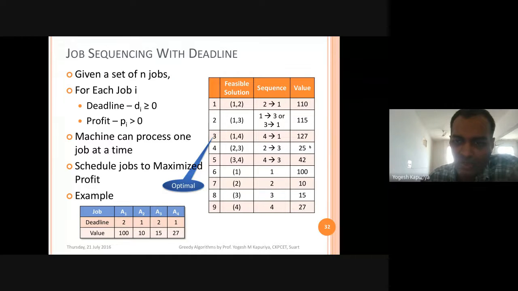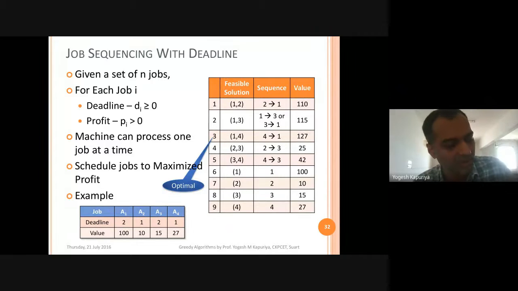But is this a proper way to solve this? We have just checked all the possibilities. That means it's like a brute force approach, where you are checking all the possibilities and then come to know that, okay, this one is the optimum one, which is not a greedy approach. Greedy requires some sort of greedy choice property. So let's try to identify what should be that choice property, or how can we solve this.